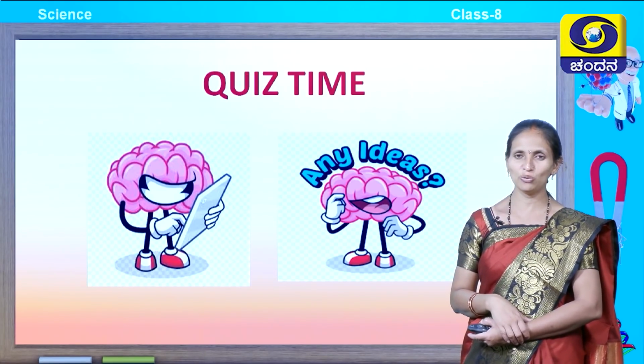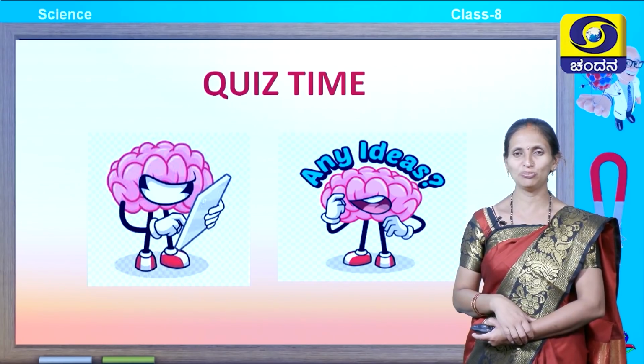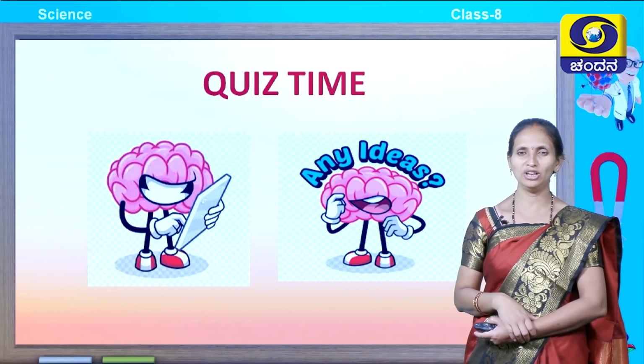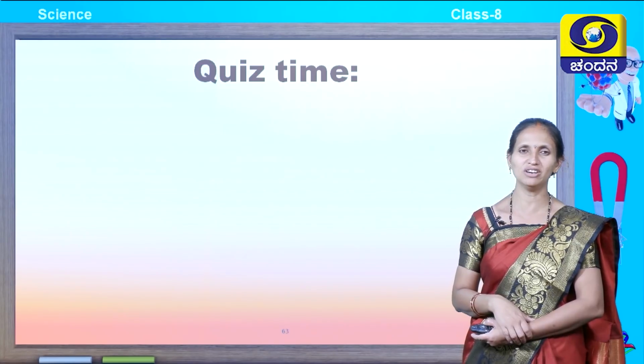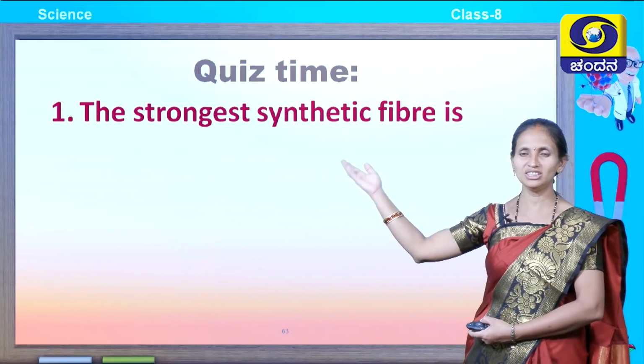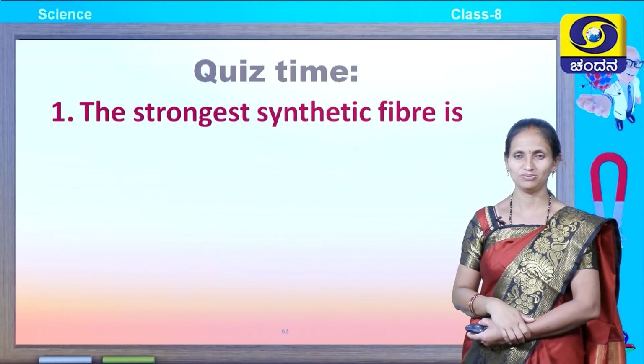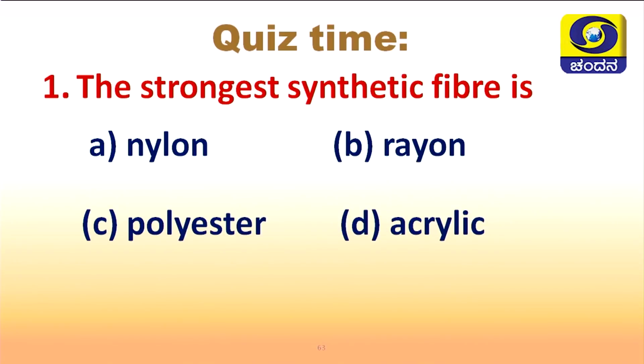Okay children, it is time for the quiz now. Okay, you all like to play quiz now. Let us see how well you will play this quiz. Here comes the first question. The strongest synthetic fiber is: the options are A. Nylon, B. Rayon, C. Polyester, D. Acrylic. Which is the strongest synthetic fiber? Think. Any guesses? Yes, very good. The answer is rayon. Rayon is the strongest synthetic material.